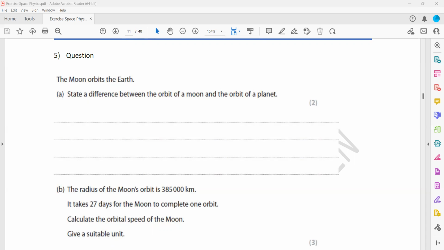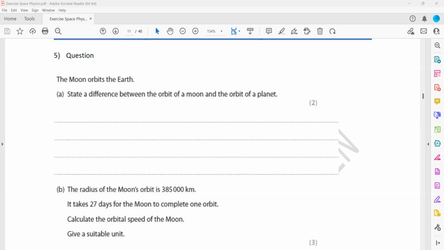Size of orbit is one difference. That is fine. But what else? The big difference is there. In terms of ellipse, the Moon's orbit is less elliptical, planets' more elliptical, that's fine. That is one. But there is one main difference between the orbit of the Moon and the orbit of the planet.